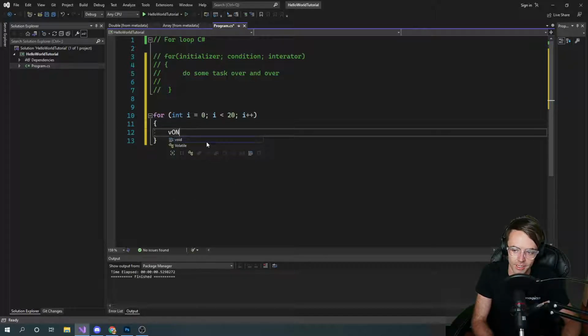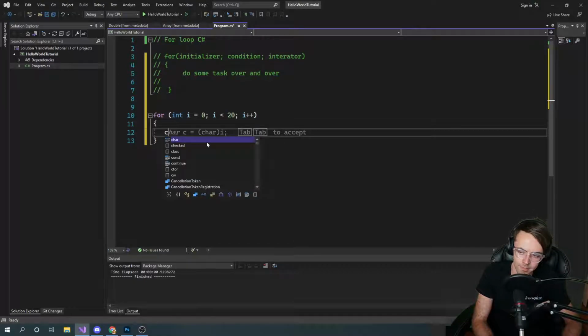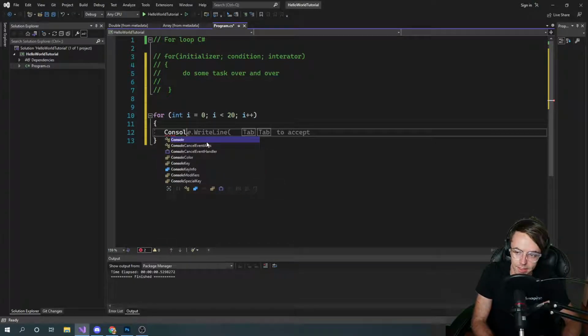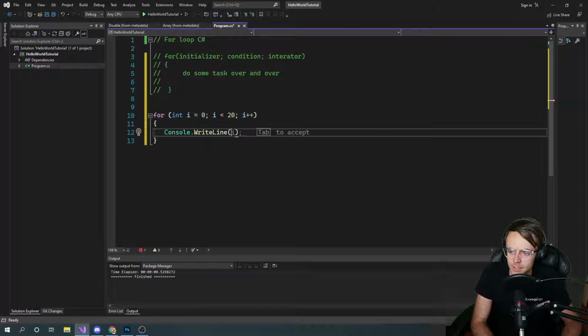So we're going to come in here, and if I can get IntelliSense to work, we're going to type in value of, then let's just toss in our I here. So this is going to give us string interpolation.